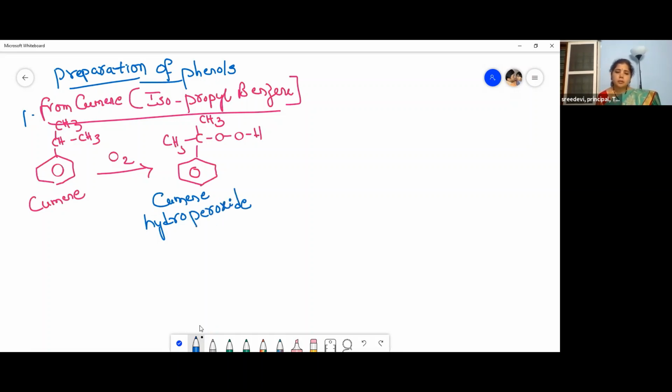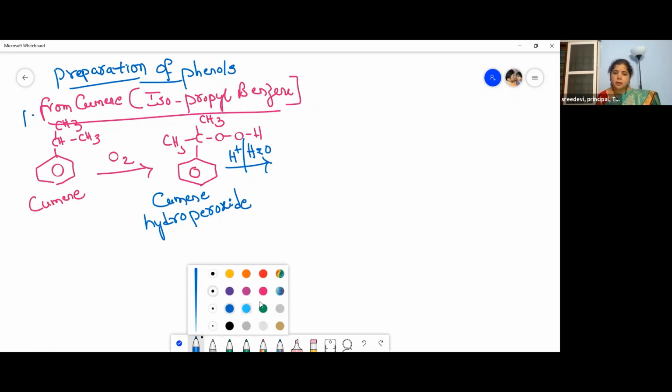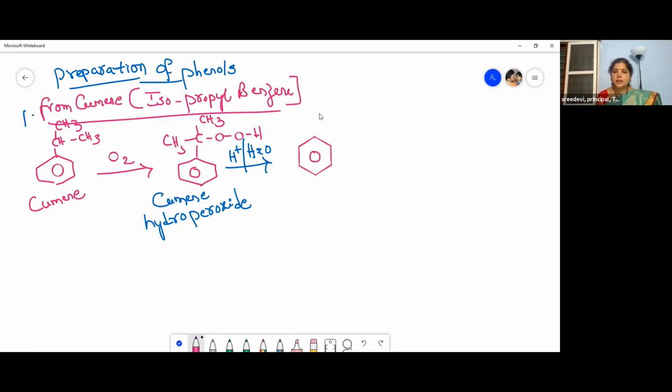So now, what is the other compound it gives? So what happens then? This cumene hydroperoxide on hydrolysis. Hydrolysis means water, H2O, and in the presence of acid, so H plus. Now, what does it give? So it gives our phenol, C6H5OH. What is this? Phenol, plus a byproduct is obtained here.